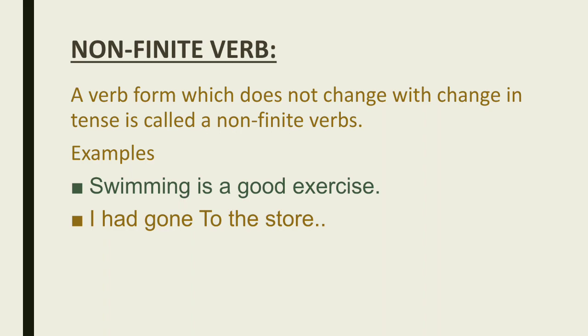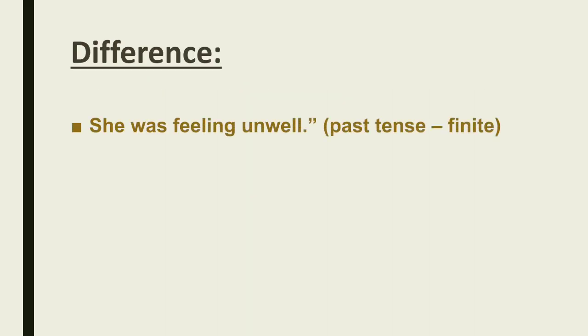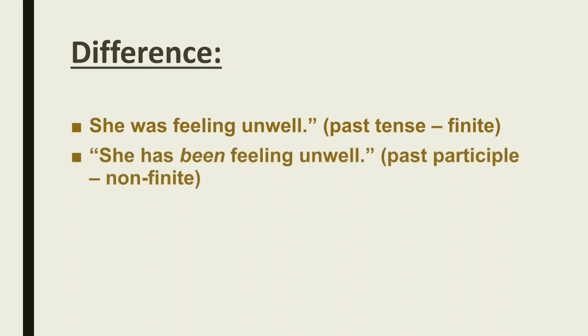I had gone to the store. Now what is the difference? See, she was feeling unwell. Past tense, finite. But she has been feeling unwell, past participle, not finite.